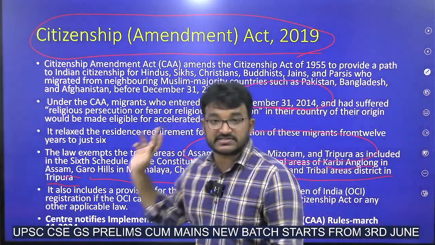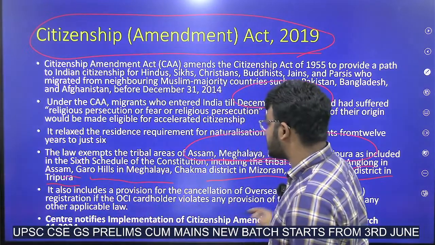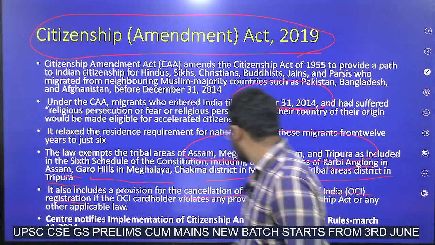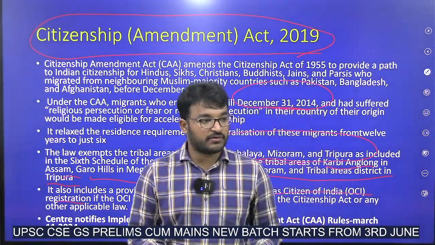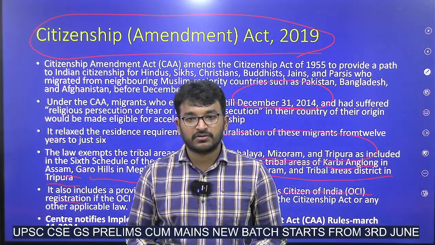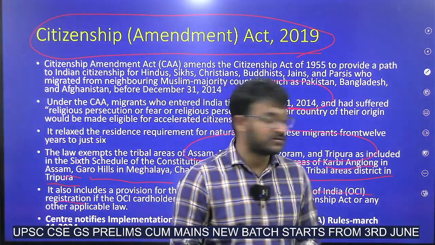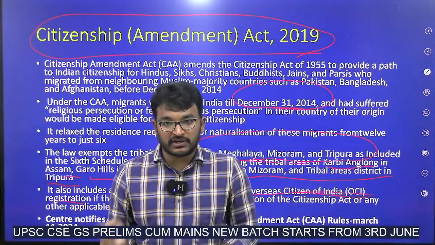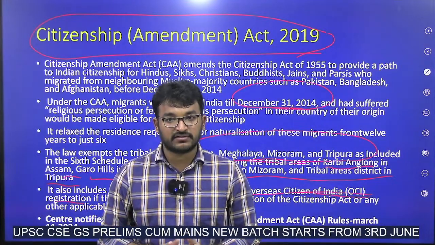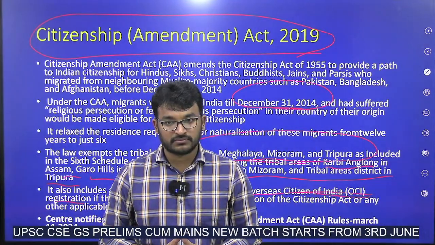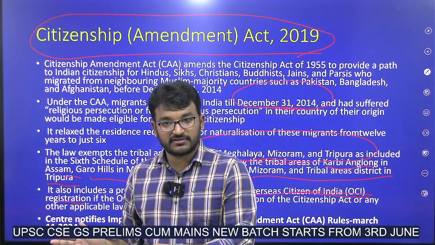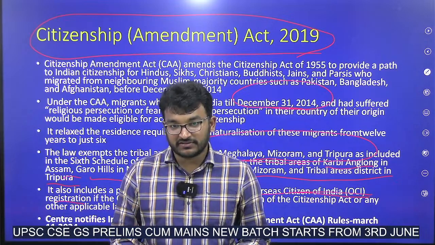And one more thing, in this Citizenship Amendment Act, there is a provision for the cancellation of OCI registration. Okay? Who is OCI? Overseas Citizen of India. Do OCI people have voting rights in India? No, sir. See, OCI is different, NRIs are different. NRIs are Indians only.